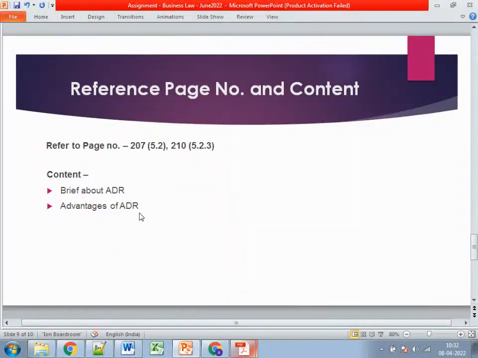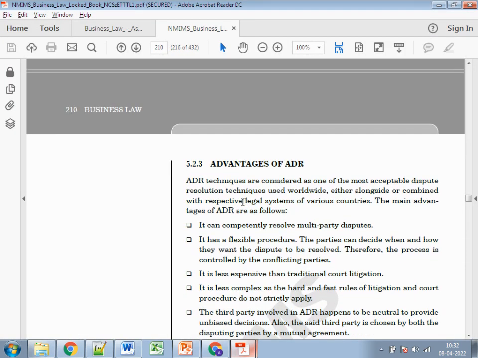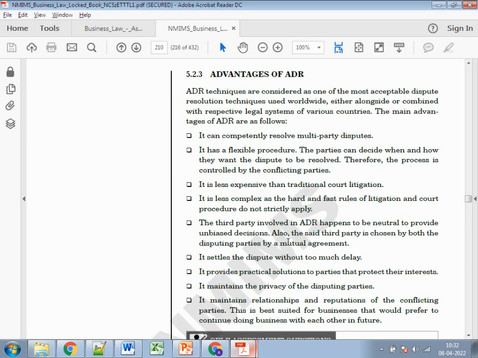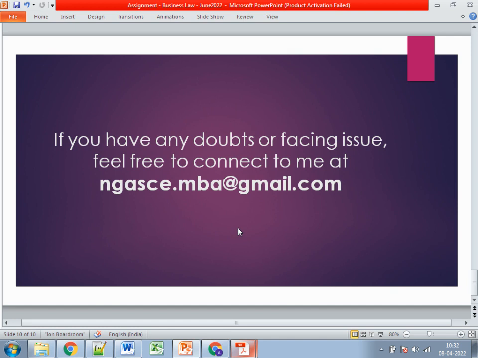After that, you need to explain the advantages of ADR, which is on page number 210, where you need to explain all these points. And it's not like you are writing this as it is. You need to formulate this content, like it can resolve multiple party disputes, or it is less expensive. You need to frame all these advantages in your own words, right? Otherwise it will fall into plagiarism. So this is all about the 3B question, and this is all about Business Law.